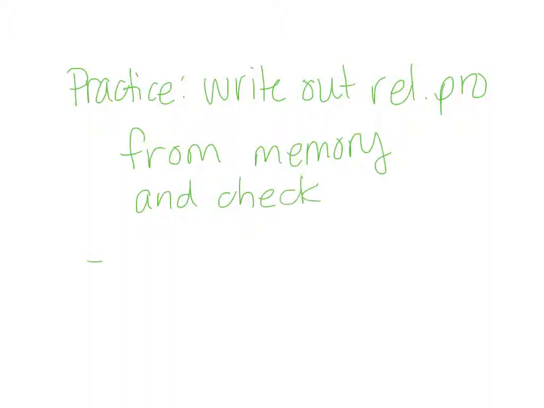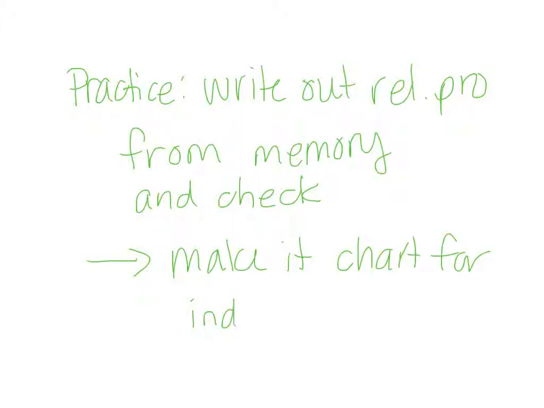And then take that and adapt it to make it the chart for the indefinite adjective, what we practiced today. So then go through, add the dam onto the end of the relative pronoun, change your M's to your N's where you need to, check it against the master, like either what's earlier in the video or what's in your book on page 14.